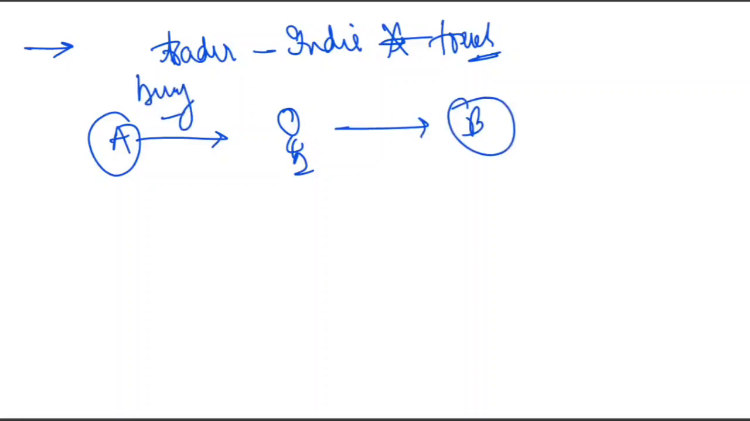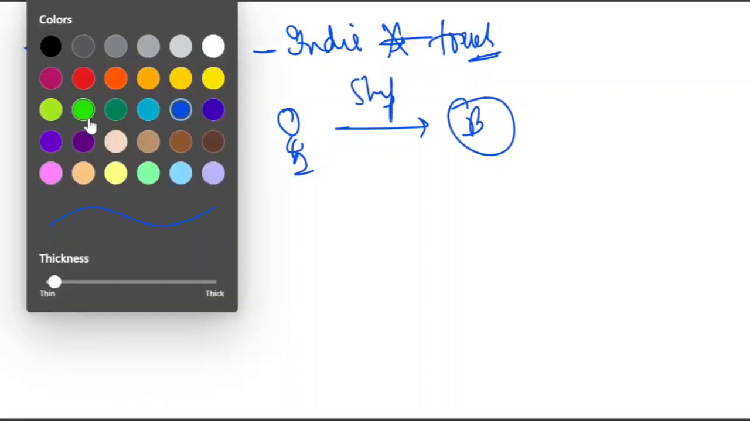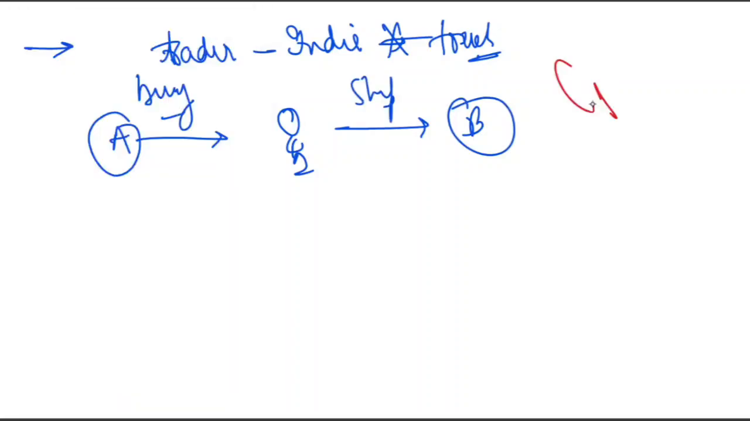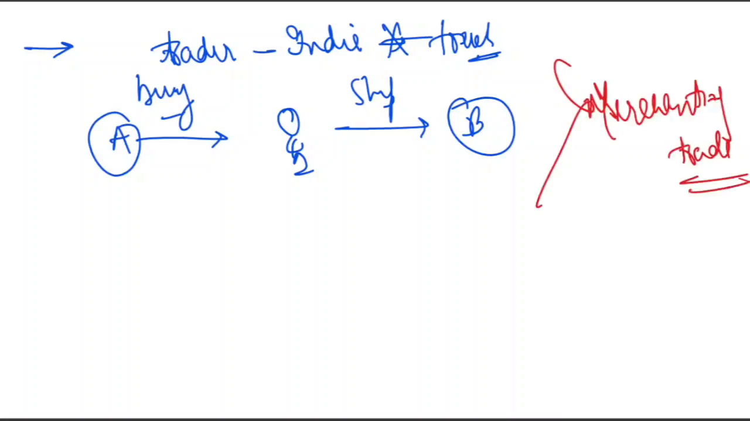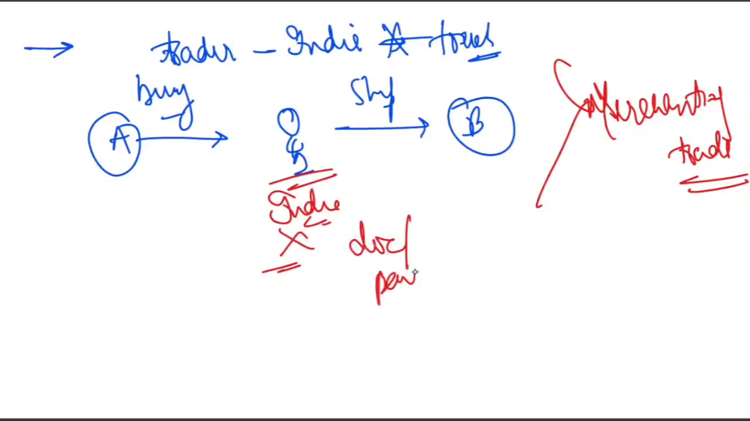So you ship them to country B. This entire process is what we call merchanting trade. So the goods never enter India. Only the documents and payment flow through India. So you are in India, the goods never enter India. Only the documents. You have not touched the goods. Only the documents and payment flow through India.